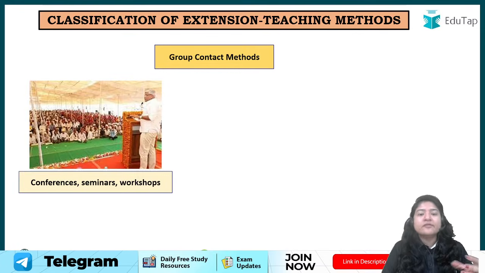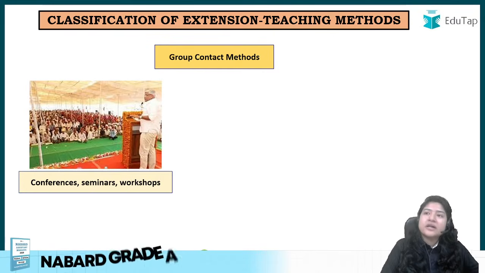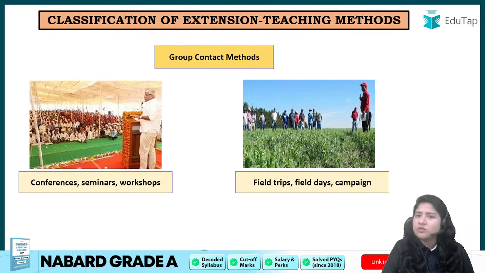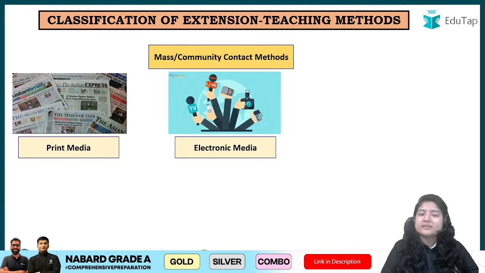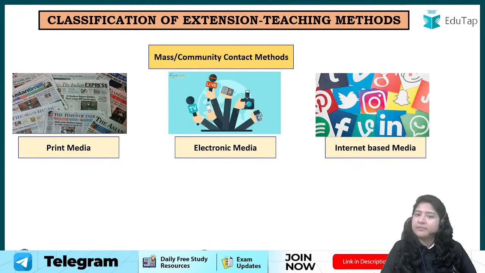इसके अलावा if we are talking about a large population, like for example in method demonstration or group meeting, we can still accommodate 5 to 10 people, right? But if it's like 100, 200, what can be done? So for that conference, seminar, workshop या field trips वगैरह हो सकती है, ठीक है. So these are examples of group contact method, ठीक है. और एक mass community, like now we are talking about lakhs and crores of people. So through social media, electronic media, print media, we can impart the knowledge that we want to impart, ठीक है. So that is a mass or community contact method, ठीक है.